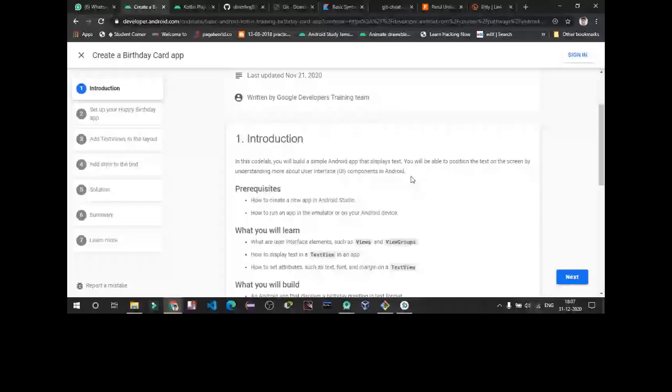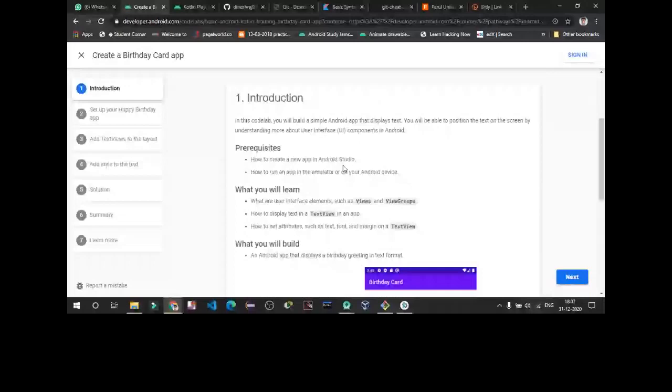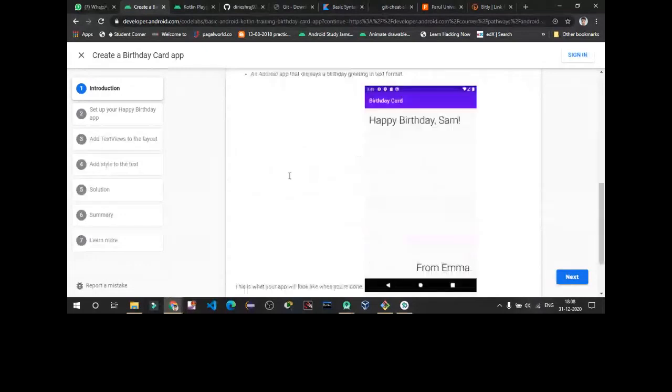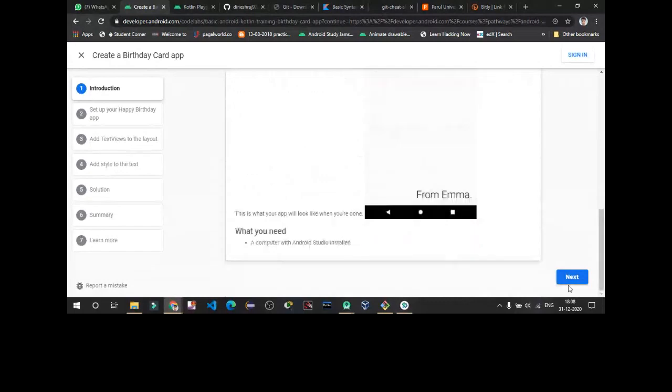So what are the prerequisites? You must have Android Studio and have created a new app in it. If you don't have an emulator, just connect an external physical device with it. So what we are going to create, this is already created by us.